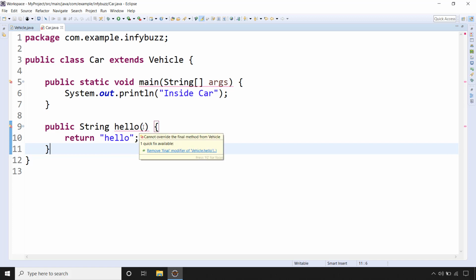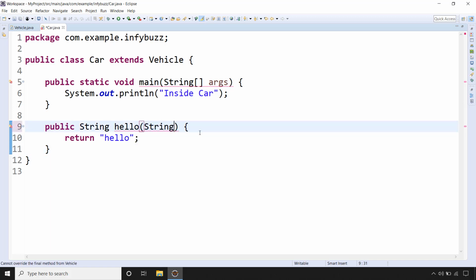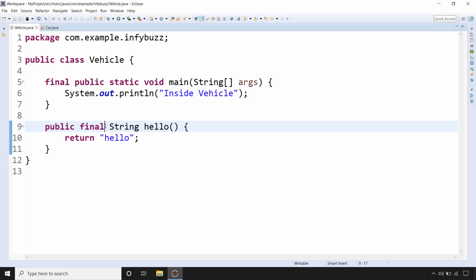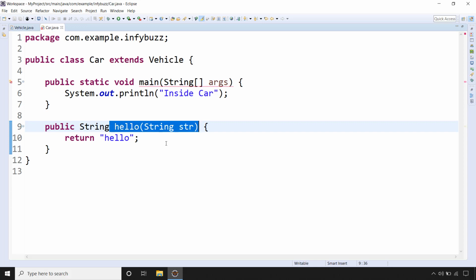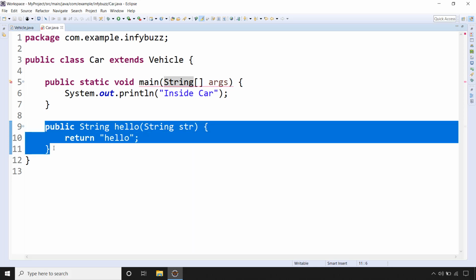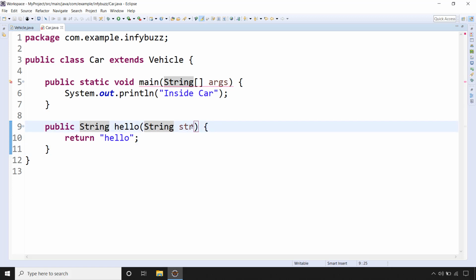But if we change the signature of this method, say for example, we are adding one parameter, now that's fine. This is not method overriding because this method signature and this one are different. Here we don't have any method parameter, but here we have one. Okay, so this is not method overriding. If you have this thing, then yes, this is method overriding and it is prevented because we have the final method. Okay. But if you change the signature, then that's fine.